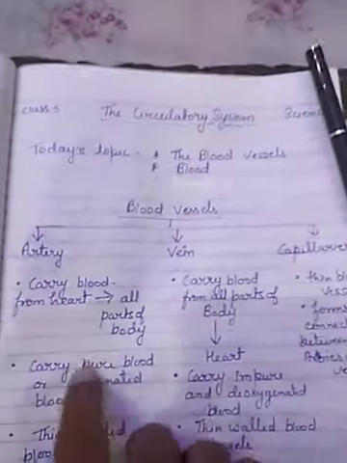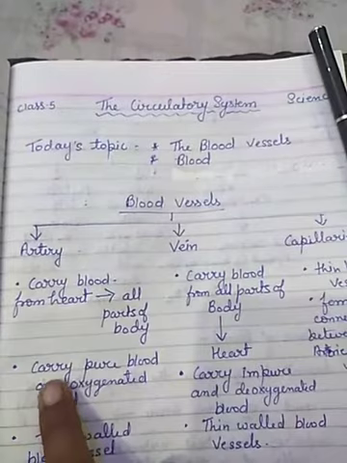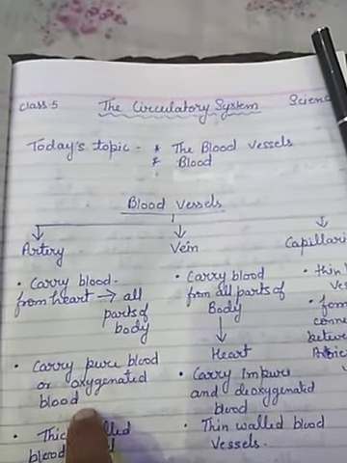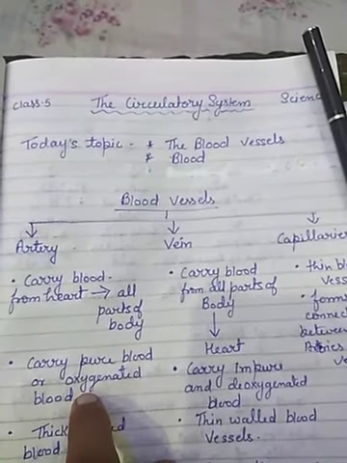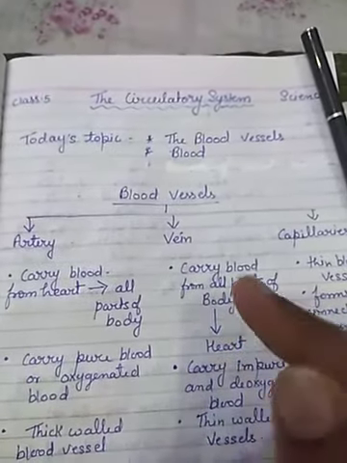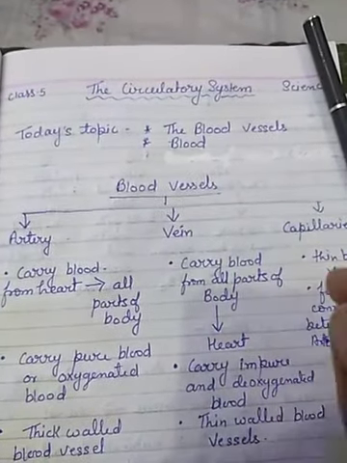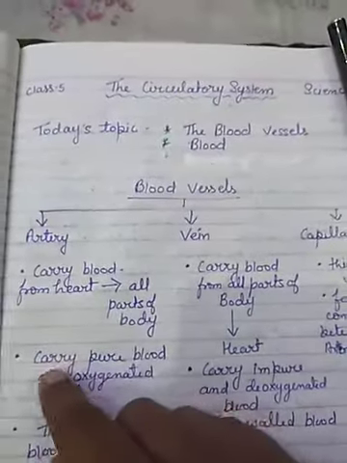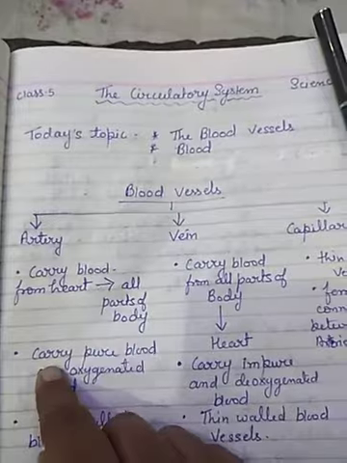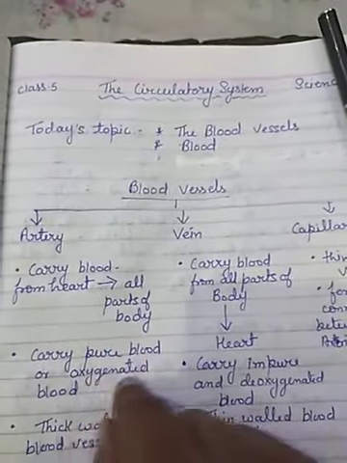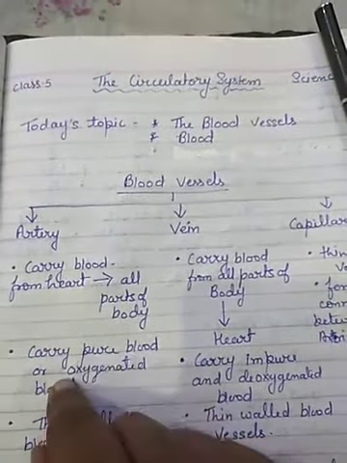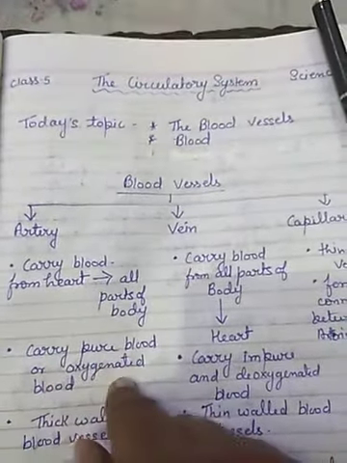The second thing about the artery is that it carries pure blood or oxygenated blood. We are talking about the general case. One exception is also there, which we will discuss when we discuss blood circulation. But for now we will remember that it carries pure blood or oxygenated blood.